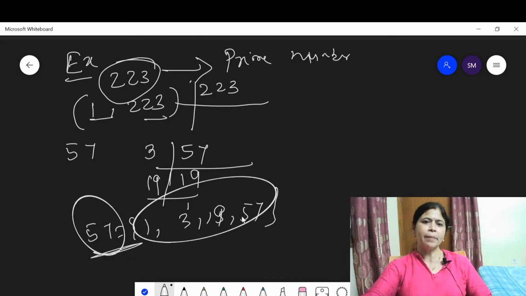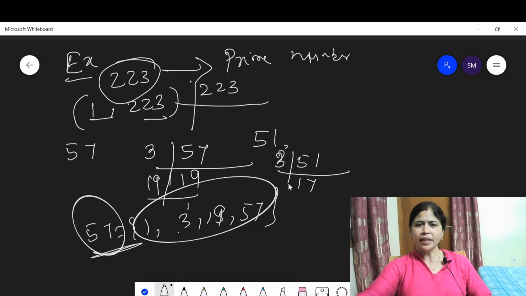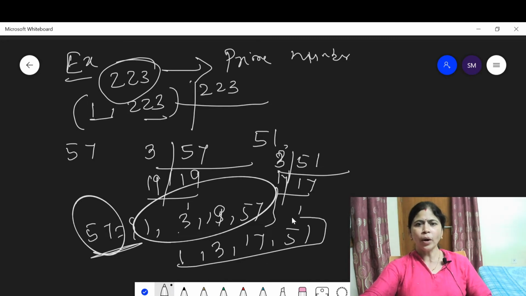This means 57 is a composite number, not a prime number. Suppose 51. If we prime factorize 51, it is divided by 3. When we divide by 3 we get 17, then 1. Then the factors of 51 are 1, 3, 17 and 51 itself. There are 4 factors of 51. This means 51 is a composite number, not a prime number.